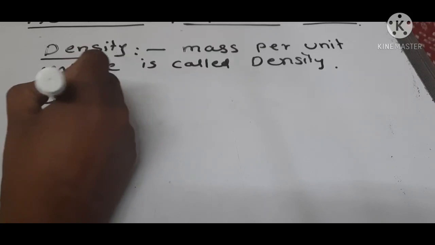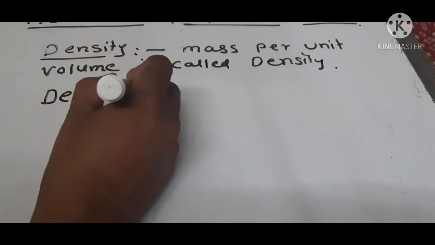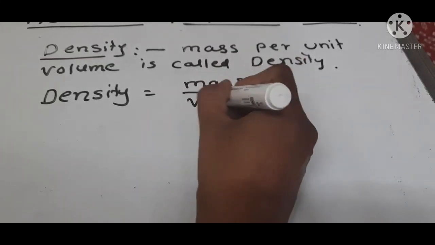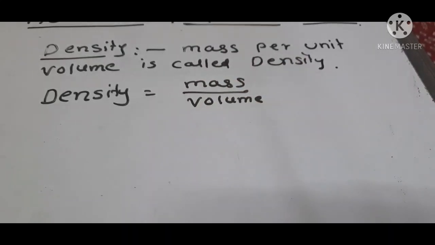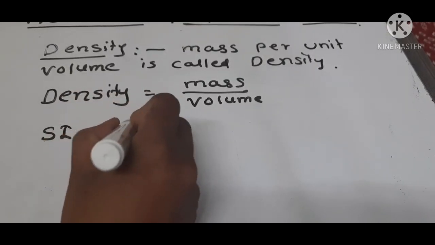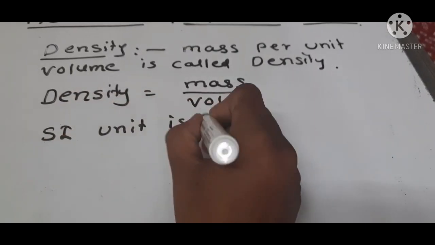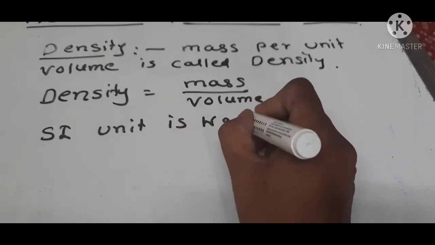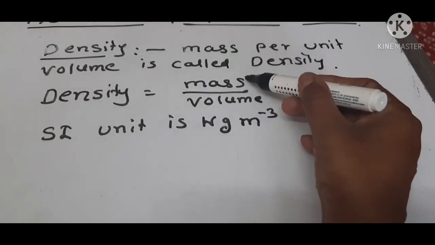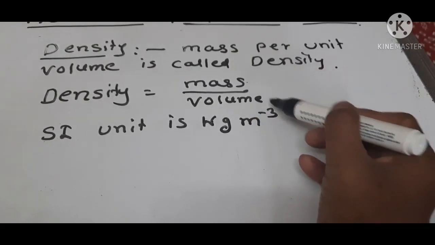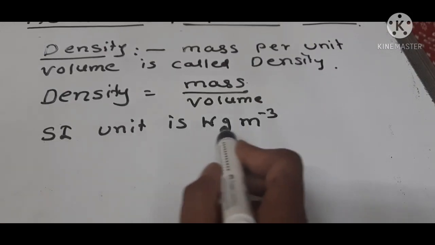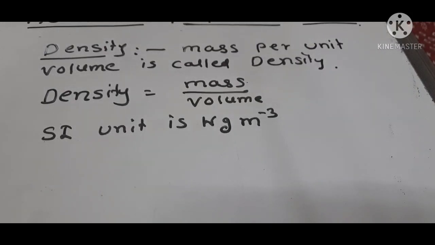So density is equal to mass upon volume. The unit of mass is kg and the unit of volume is meter cube, so the SI unit of density is kg per meter cube.